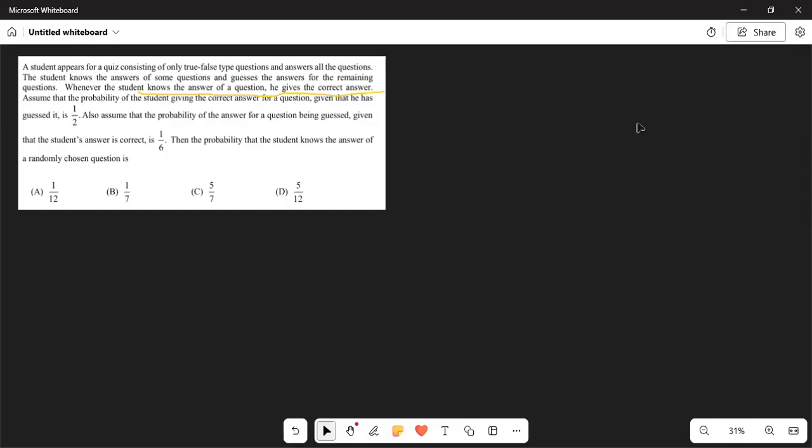Question, which had been asked in JEE Advanced 2024 paper 1 of probability and Bayes theorem. A student appears for a quiz consisting of only true-false questions and he answers all the questions. The student knows the answer of some questions and guesses the answer for the remaining ones. Whenever the student knows the answer of a question, he gives the correct answer.